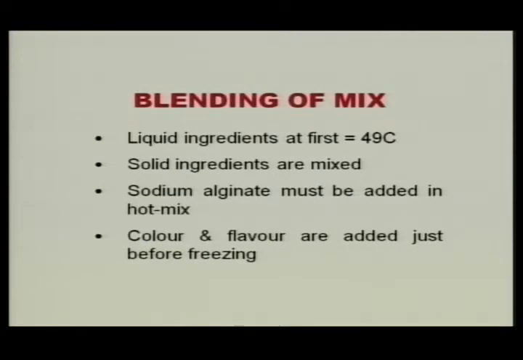Then we blend the mix. How do we blend the mix? First we take all the liquid ingredients, mix them, and gradually bring the temperature to around 45 to 50 degrees centigrade. Then all the solid ingredients are mixed, and then we add them into the liquid ingredients.